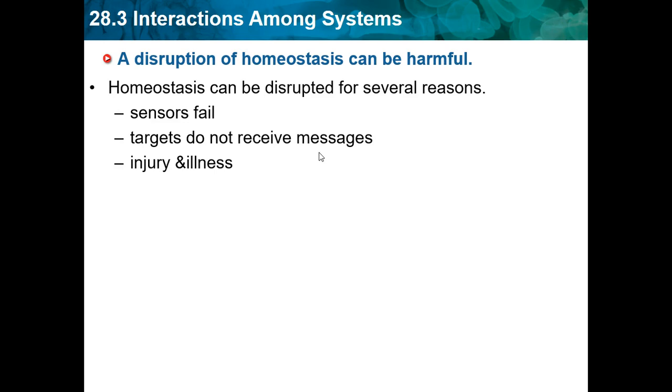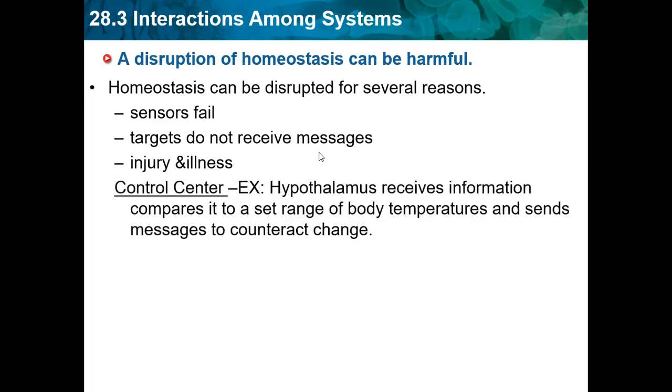And then the targets do not receive the messages would also be a nerve problem, and basically you can't tell and you can't control what your body does. So a control center example would be the hypothalamus receives information, compares it to a set range of body temperatures, and sends messages to counteract the changes. And the hypothalamus is just a part of the brain.